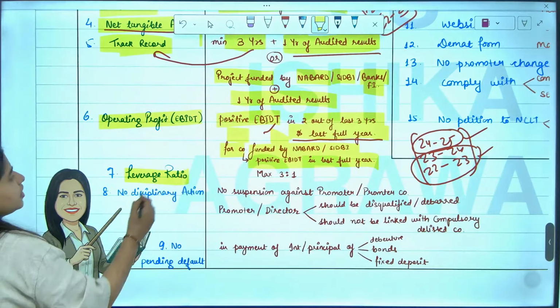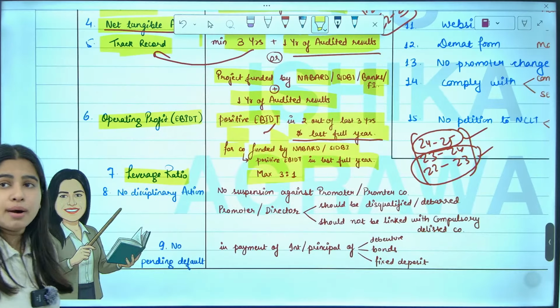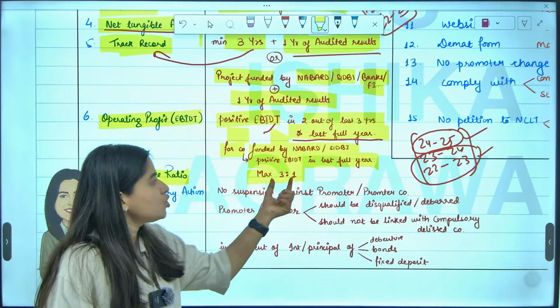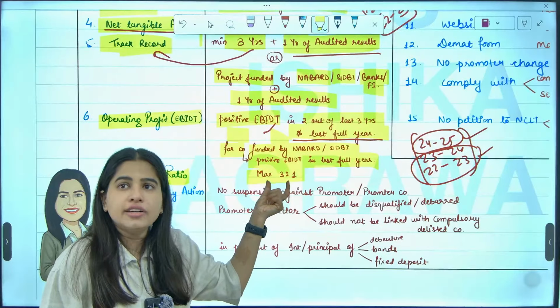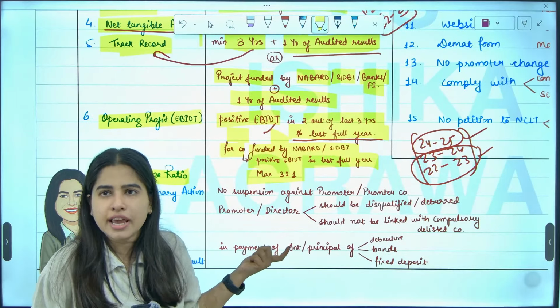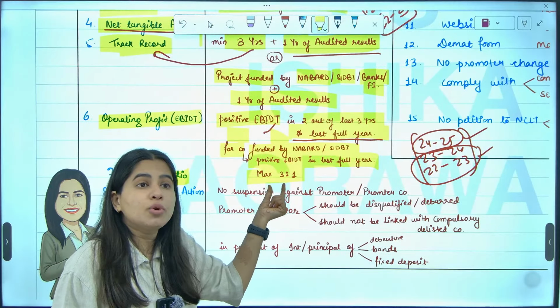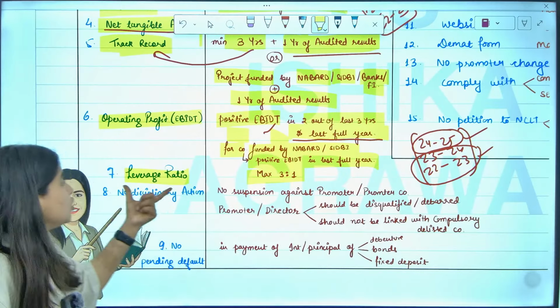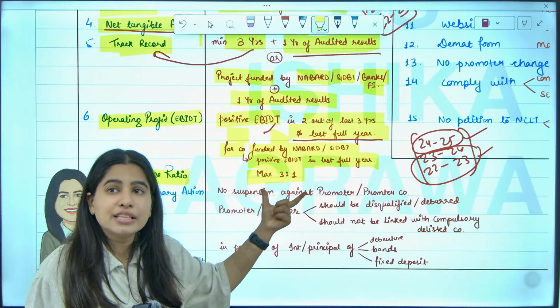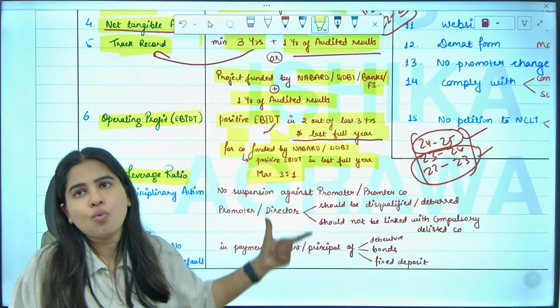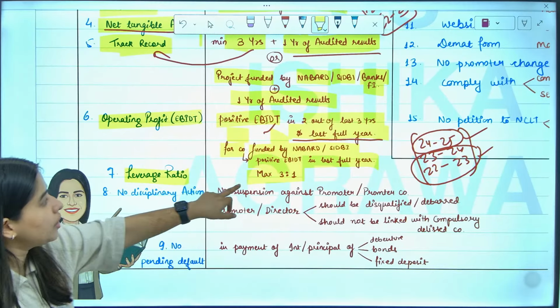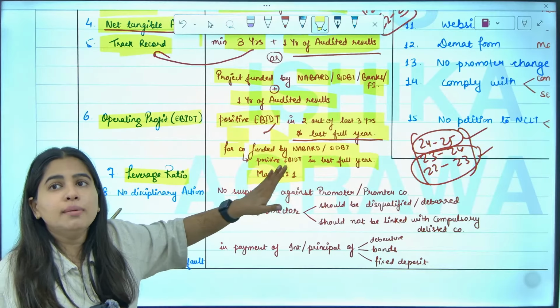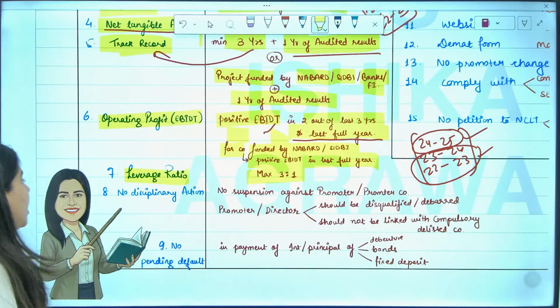Next is leverage ratio should be maximum 3:1. 3:1 means out of your equity, your debt should not be more than 3 times the equity. So the leverage ratio should be maximum 3:1. Now you need to learn this particular point, leverage ratio maximum 3:1. Are we clear with this?